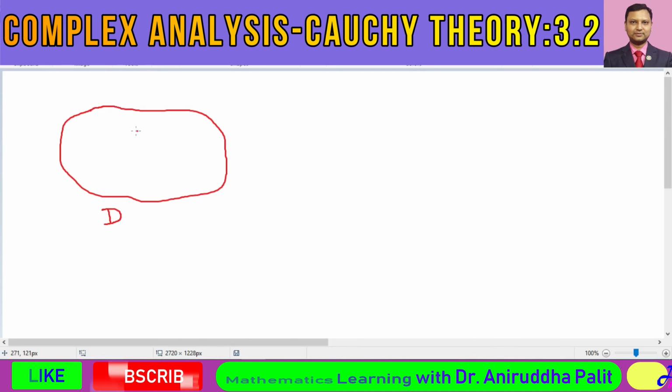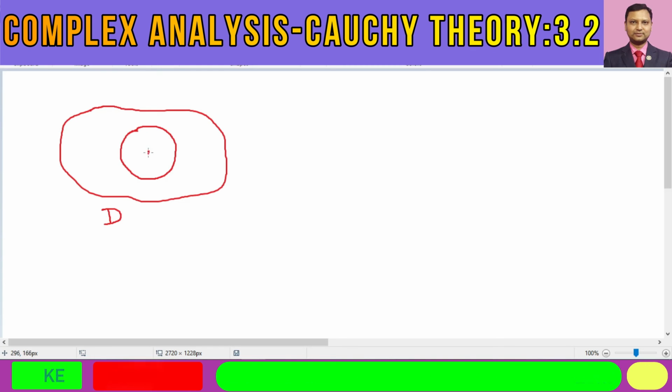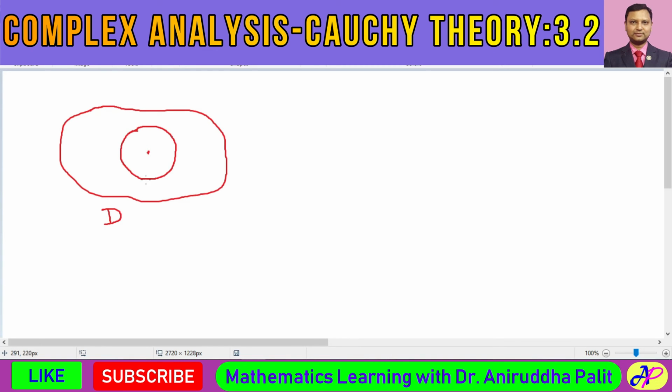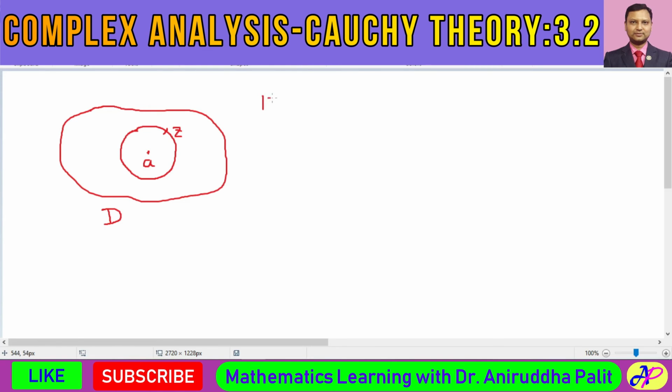We have a circular region, where the middlemost point is taken as equal to a, and z is any point on this circular region. That's why its equation is |z - a| = rho.